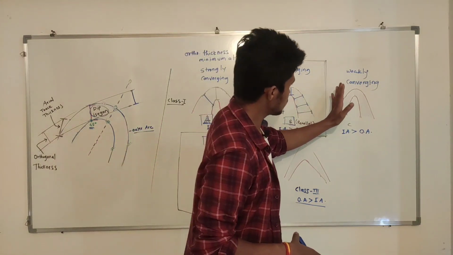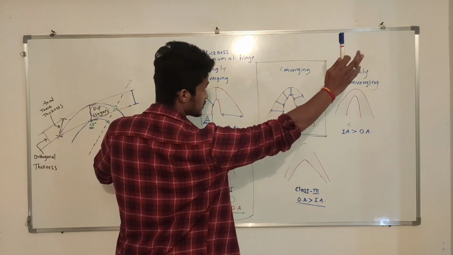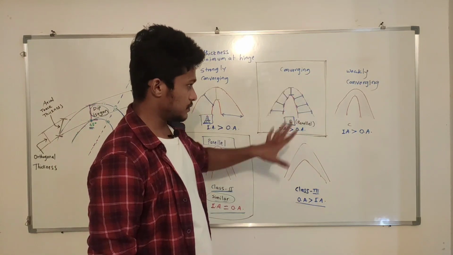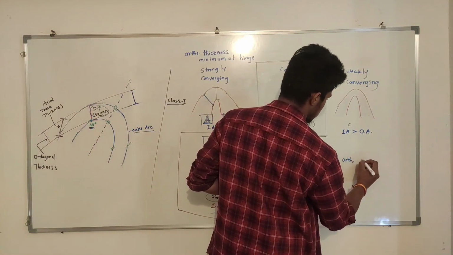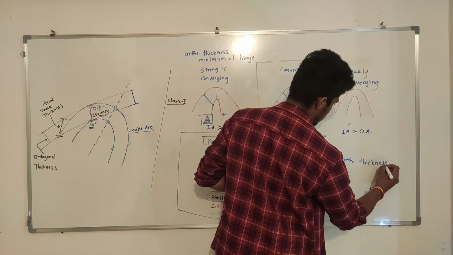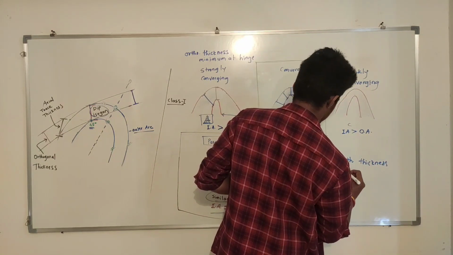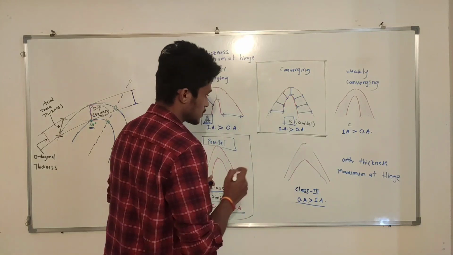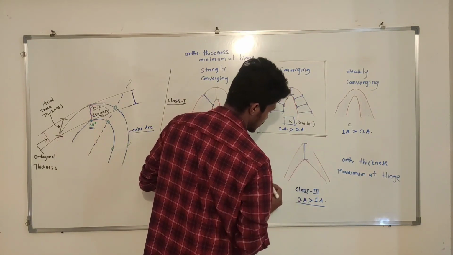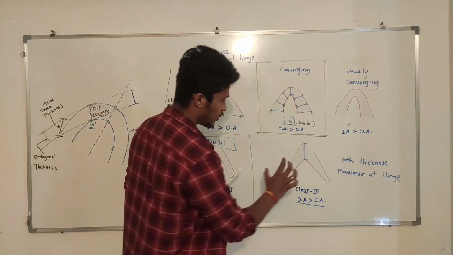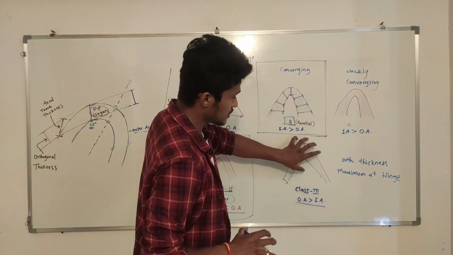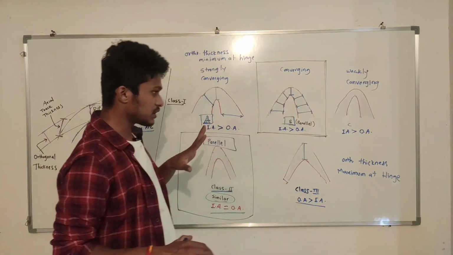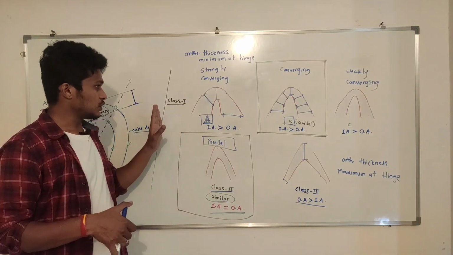Now from class 1C onwards, meaning class 1C, class 2 and class 3, all these three have orthogonal thickness maximum at the hinge. For class 3 we can see this distance is very large and this distance is very small. That is why orthogonal thickness will be more at the hinge surface, hinge zone. For class 1C, class 2 and class 3, you need to remember these three terms for orthogonal thickness.